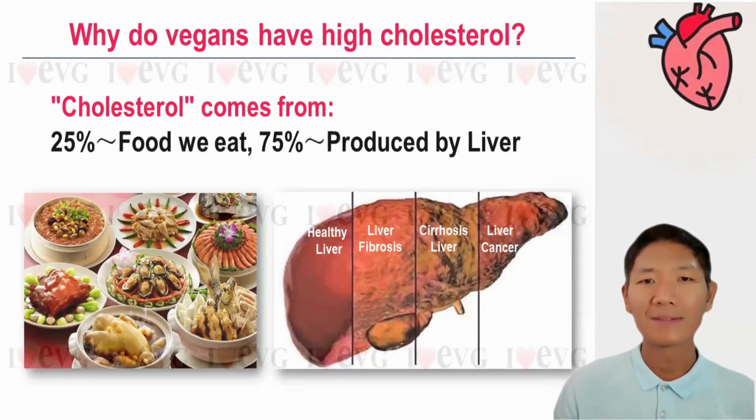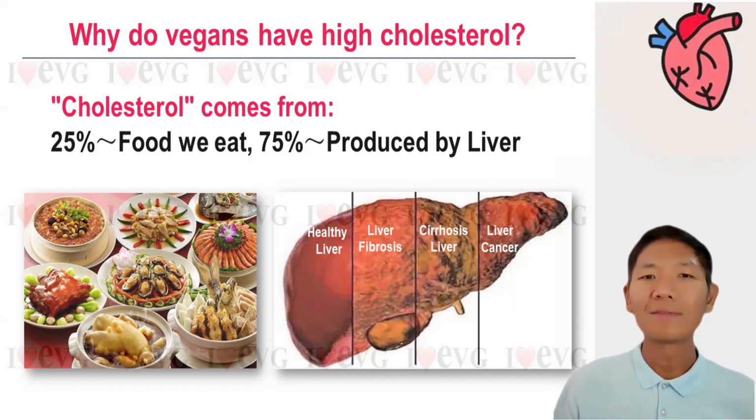So why do vegans, who even avoid dairy products and eggs, still have high cholesterol? Shouldn't they have no cholesterol at all? So where does cholesterol come from? Actually, 25% of the cholesterol comes from the food that we eat. 75% of the cholesterol is actually produced by the liver. That's why, despite being a vegan, the cholesterol level can still be high.